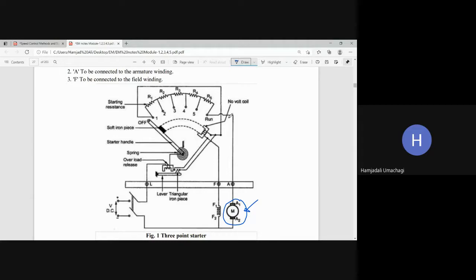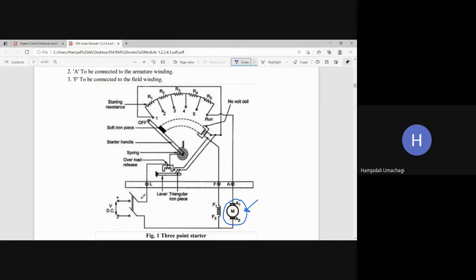This motor, whose armature current has to be controlled, is connected with certain resistances R1, R2, R3, R4, R5. How is the armature connected to these resistances, in series or in parallel? Series, sir. It is connected in series, right? Now let us see the parts of this 3-point starter. Here 3-point means point L, point F and point A.